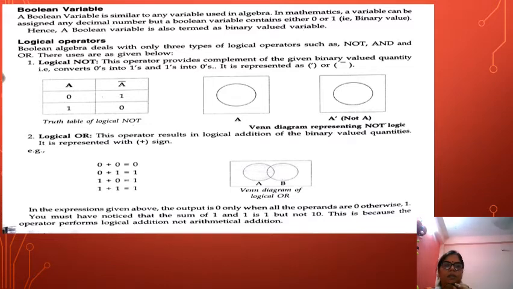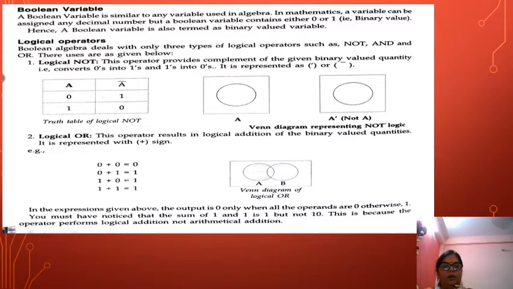We can represent not with these two signs. See, it is 2 to the power 0. So A is a single variable. First we represent it with false, then true, 0 and 1, and when we use the not operator, it will become 1 and 0. Like that only.